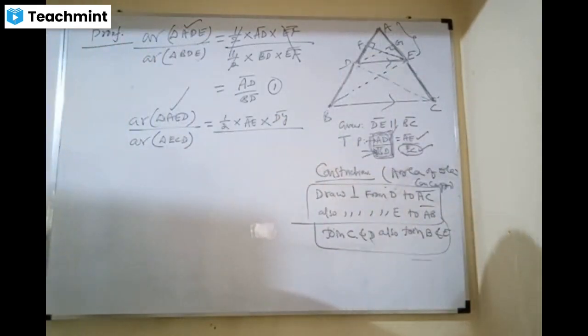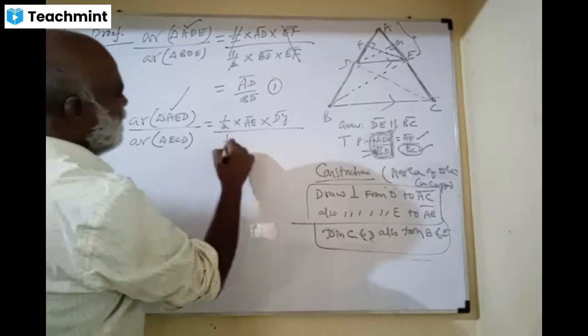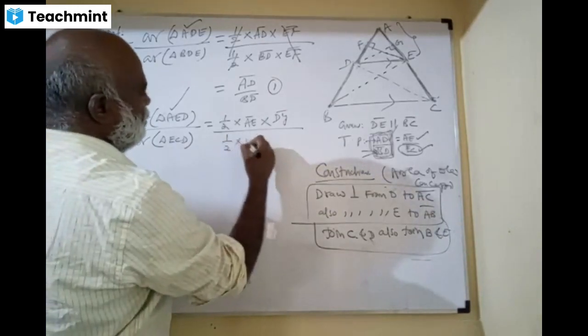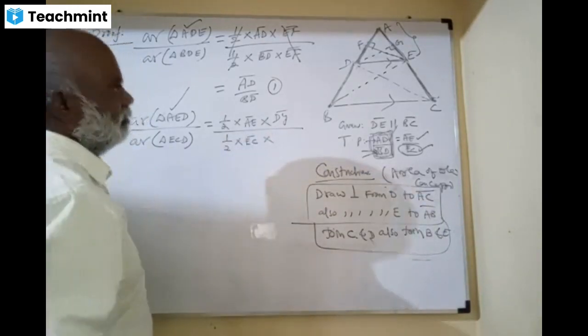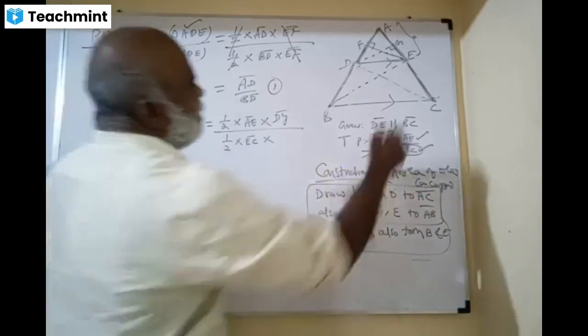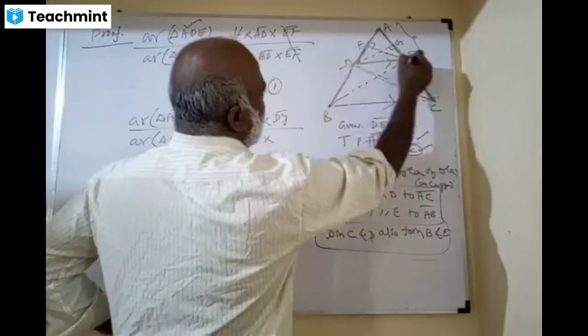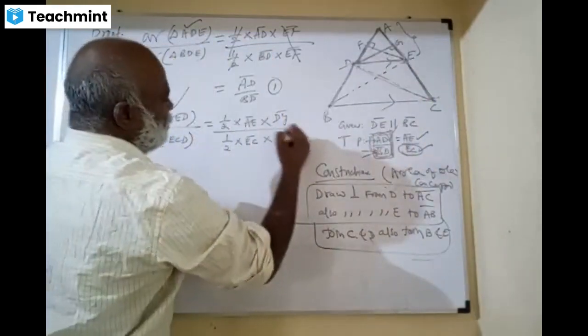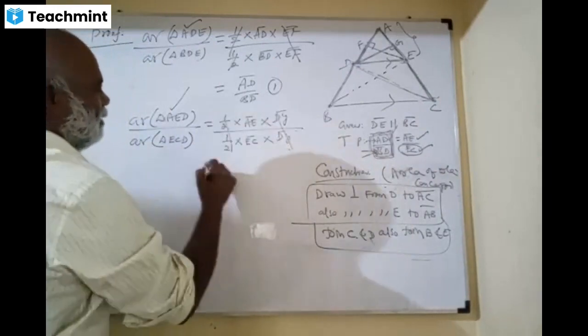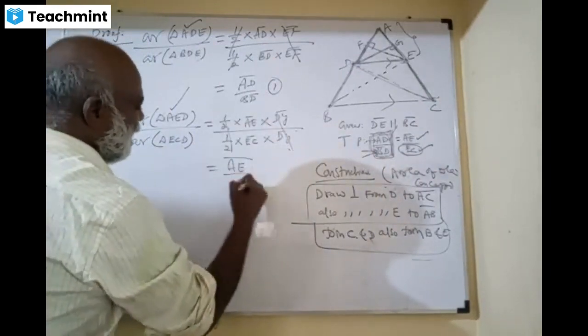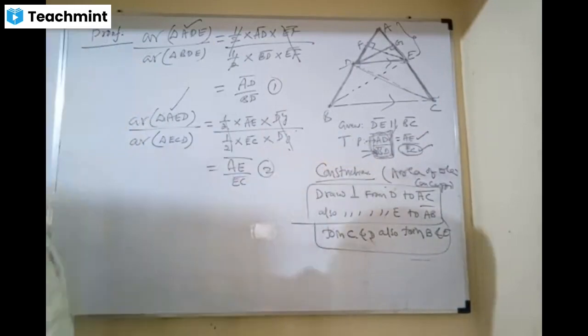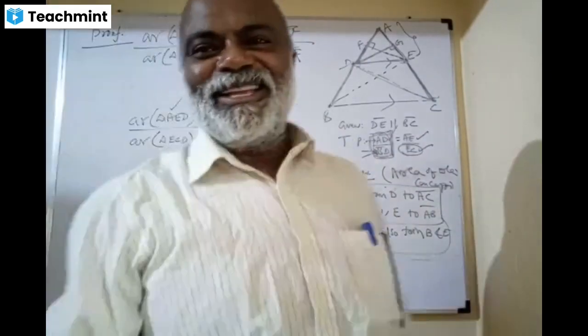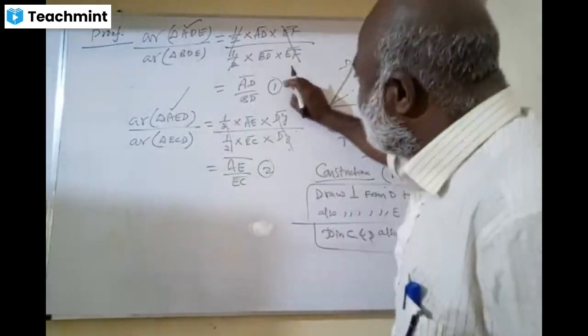Half into EC into DG. The height is the same, DG, so we can cancel it. So it is AE by EC. This is number 2. Friends, we have to equate these two.